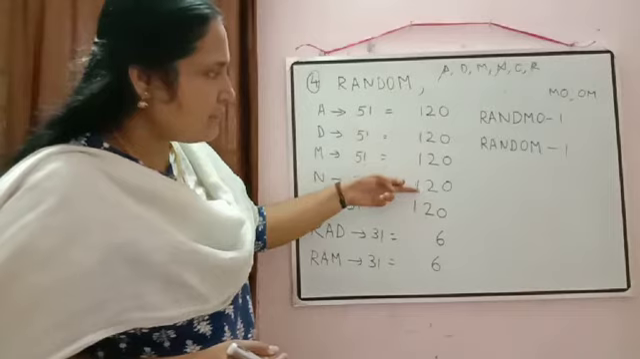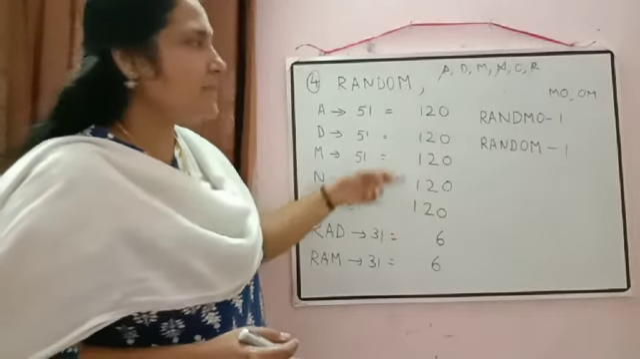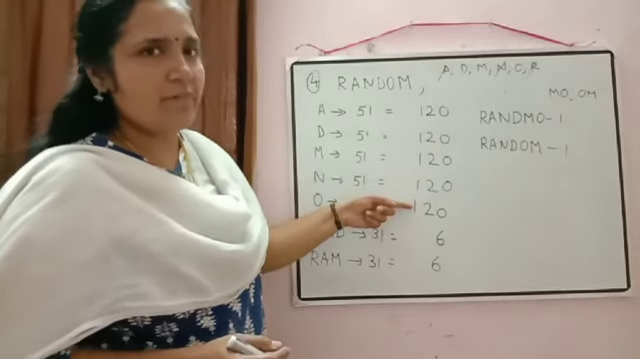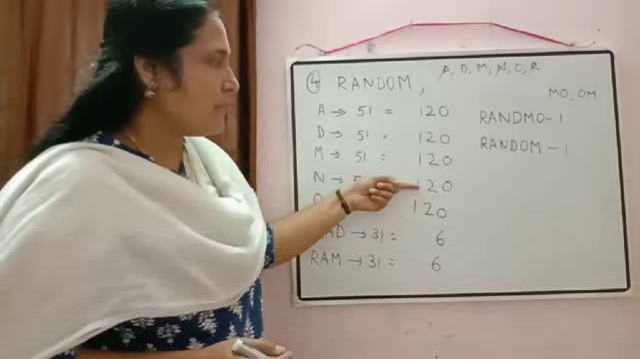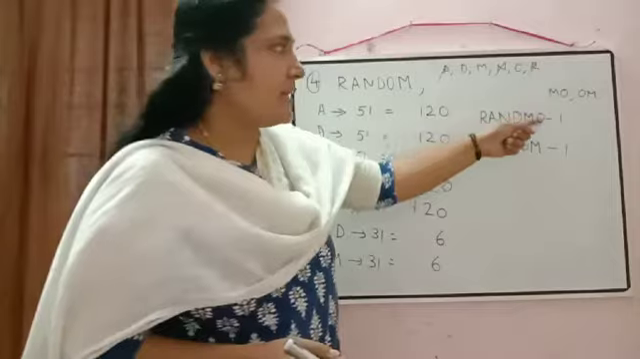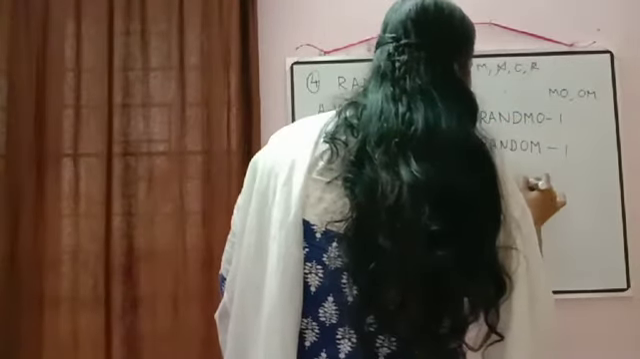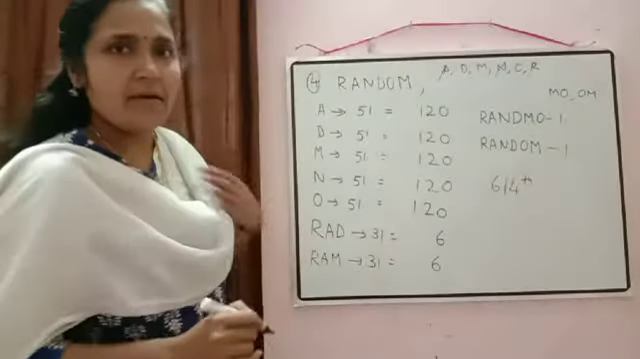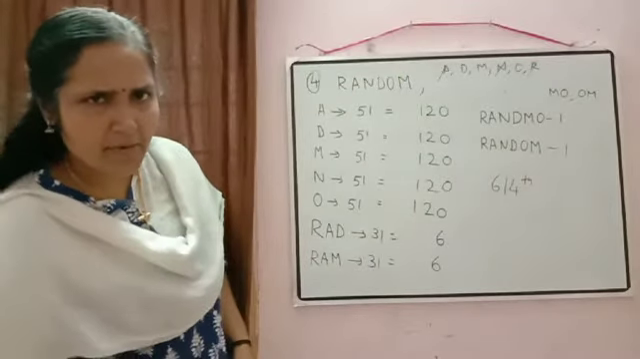1, 2, 3, 4, 5. So 120 is there 5 times. So 12 fives, I think 60. So it will be equal to 600, 612 and then 614. So the rank of RANDOM will be equal to 614. I think you are getting this concept.